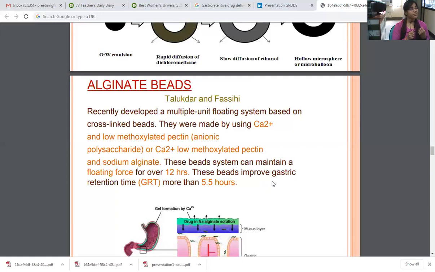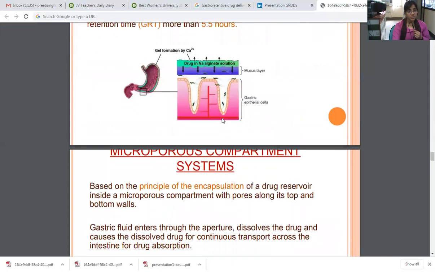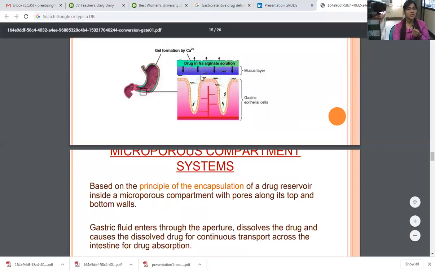and these beads improve gastric retention time by more than 5.5 hours. This diagram represents the mechanism of the floating drug delivery system. The drug floats over the gastric fluid. The drug in a sodium alginate solution undergoes gel formation by the calcium ion concentration. This is the mucus layer and this is the gastric epithelial cell.